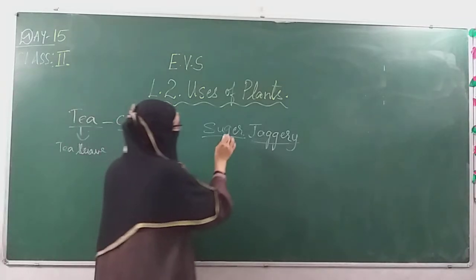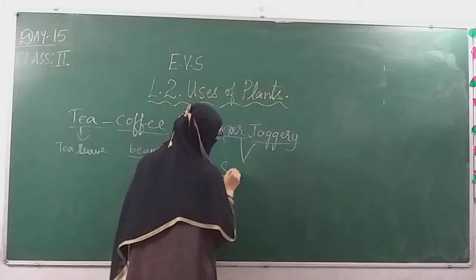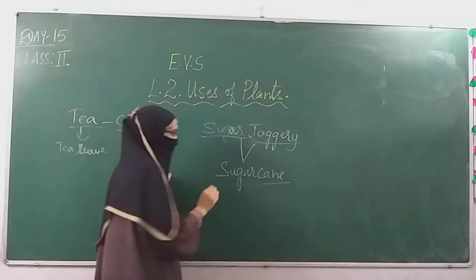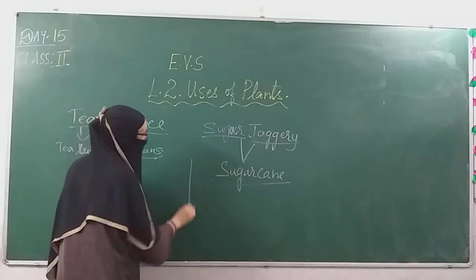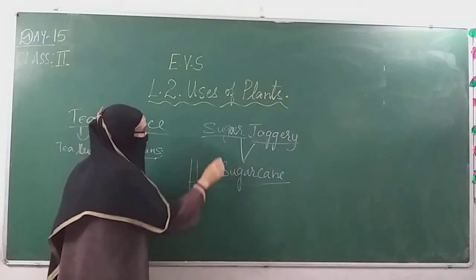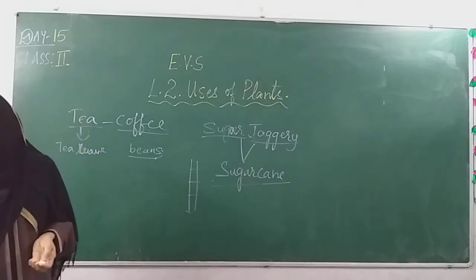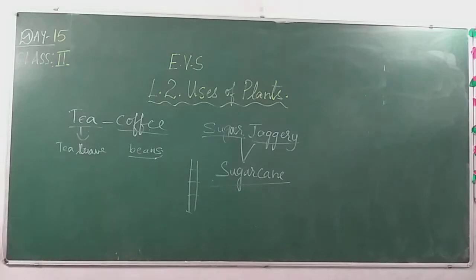So this sugar and jaggery we get from sugar cane. You might have drunk sugar cane juice. Have you seen sugar cane? Yeah. So from this sugar cane, sugar is made and also jaggery is made, which we use as our food. So these are the different food items which we get from plants.